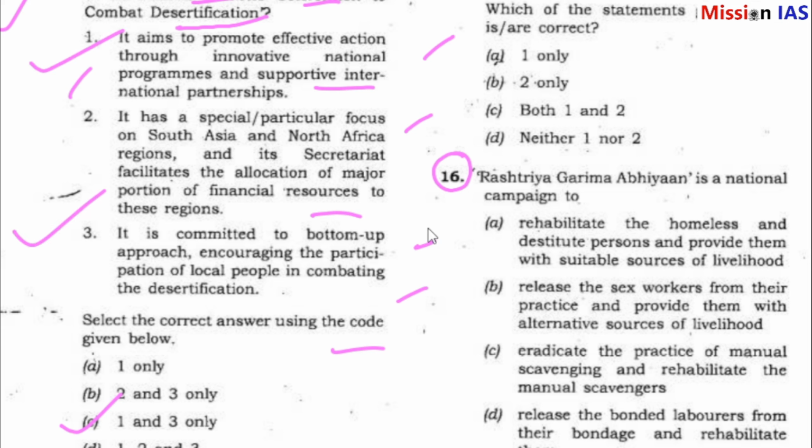It aims to promote effective actions through innovative national programs and supportive international partnerships. So the United Nations Convention to Combat Desertification is committed to a bottom-up approach, encouraging the participation of local people in combating desertification.